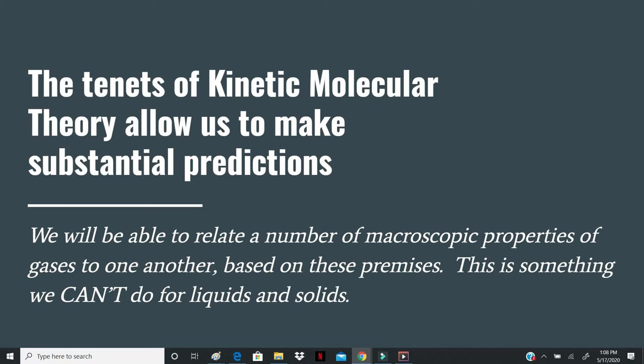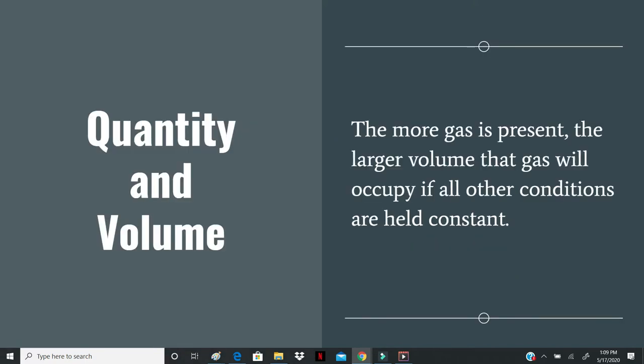So the tenets of kinetic molecular theory are going to let us make some substantial predictions. We're going to be able to relate a number of macroscopic, or real-world size, properties of gases to one another based on these premises. This is something we cannot do for liquids and solids, so this is very different.